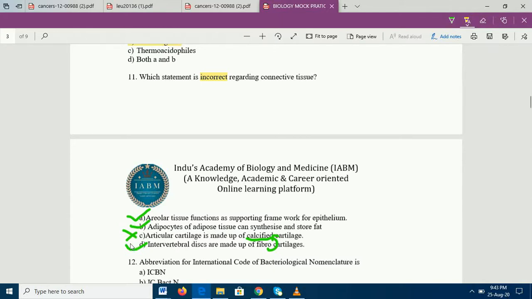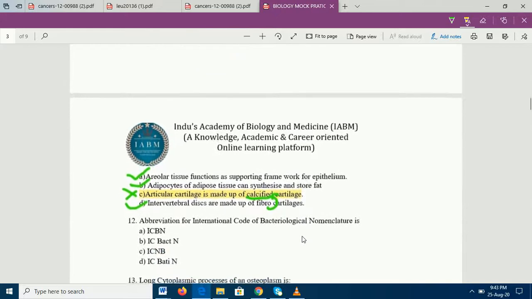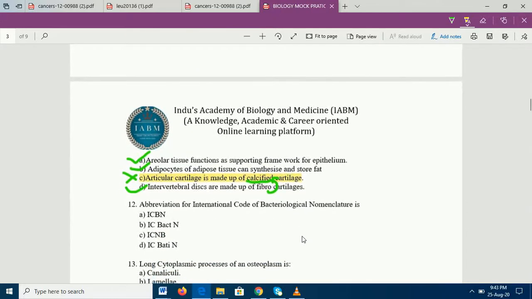Yes, and an additional piece of information about articular cartilage: we all know that it's also called hyaline cartilage, and a very important feature of articular cartilage is that there is no direct blood supply present in it. Question number 12 is again a very easy question. Abbreviation for International Code of Bacteriological Nomenclature.